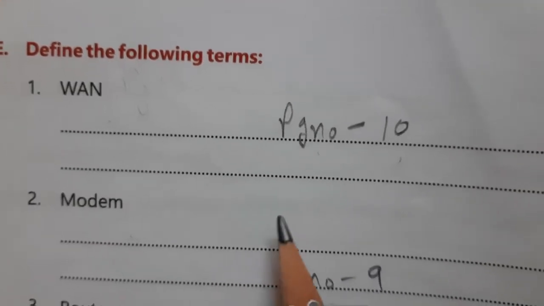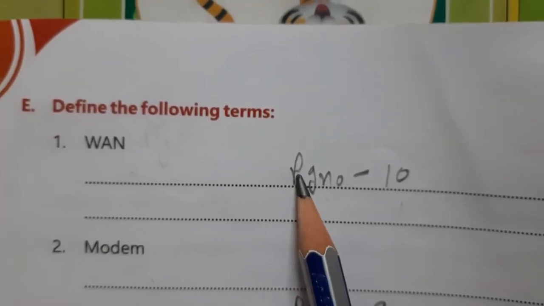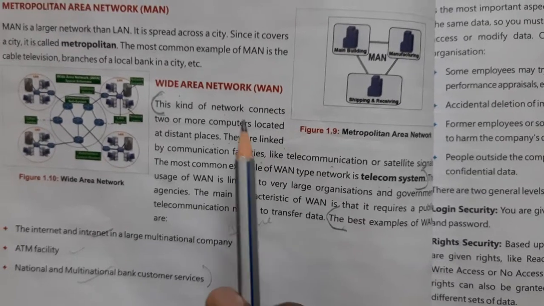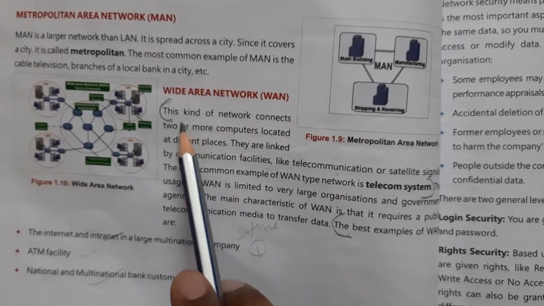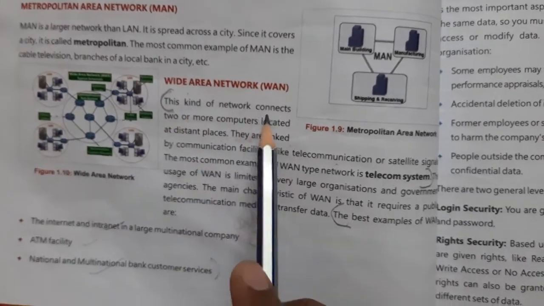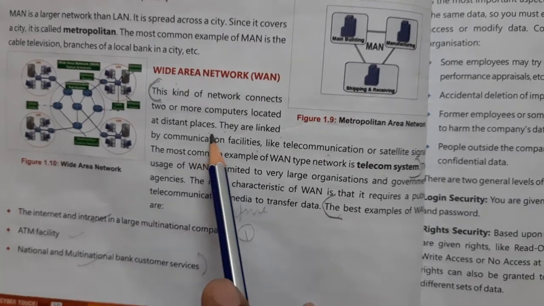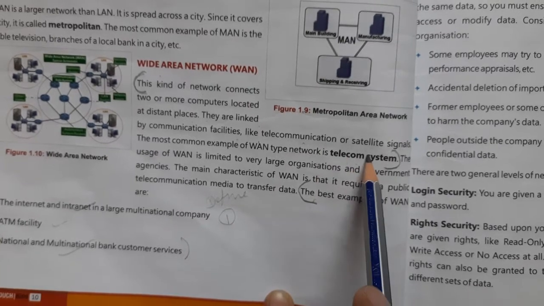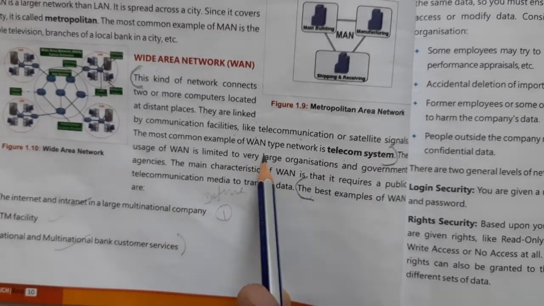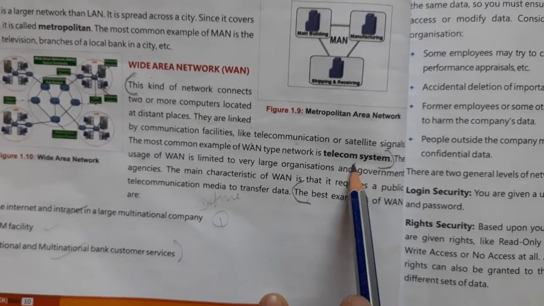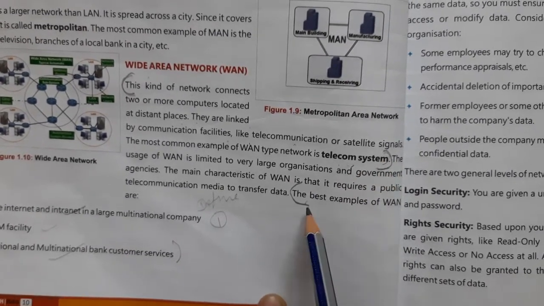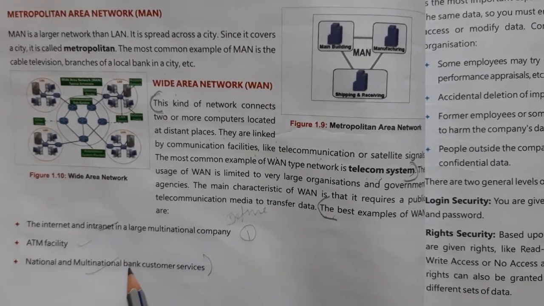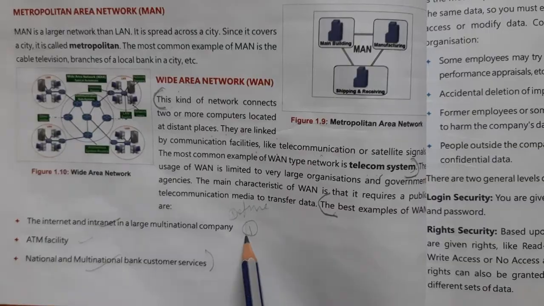Now turn to page number 14. Define the following terms. So first to define is WAN. For this, open page number 10. So for the WAN explanation you have to write from here. This kind of network connects 2 or more computers located at distant places. They are linked by communication facilities like telecommunication or satellite signals. The most common example of a WAN type network is the telecom system. First you have to write till here. After that you have to write the best examples of WANs. So these 3 examples you have to write. So this is define number 1.